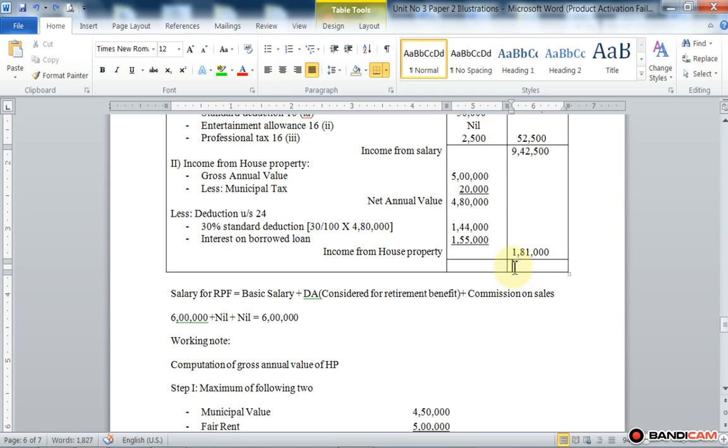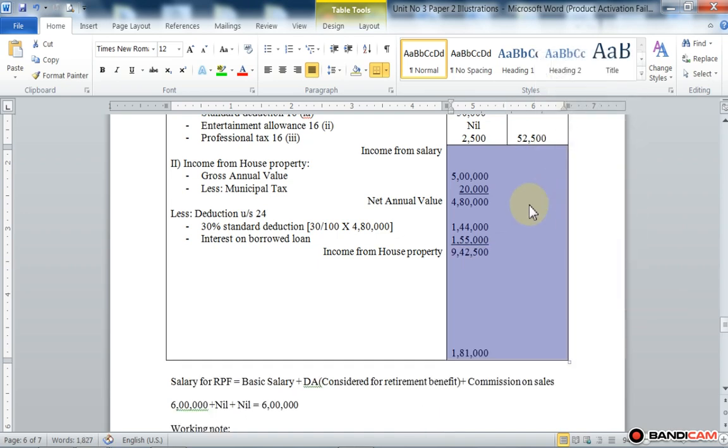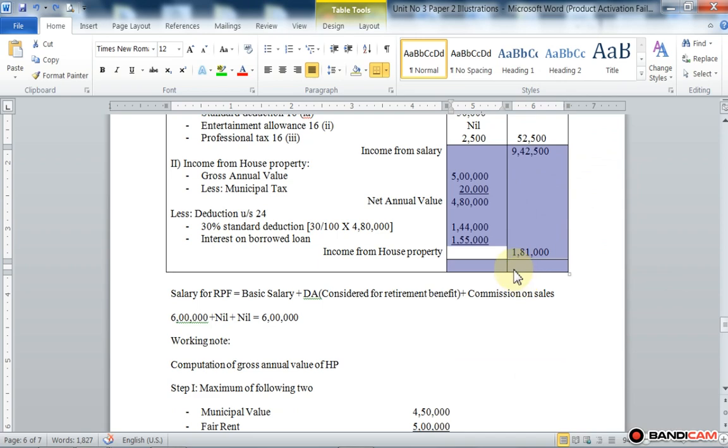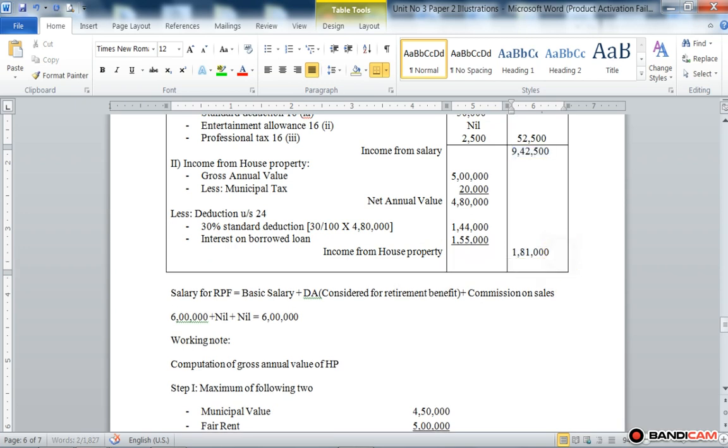It is not necessary to make the total here, because we need to add another 3 heads of income. Okay, add here.